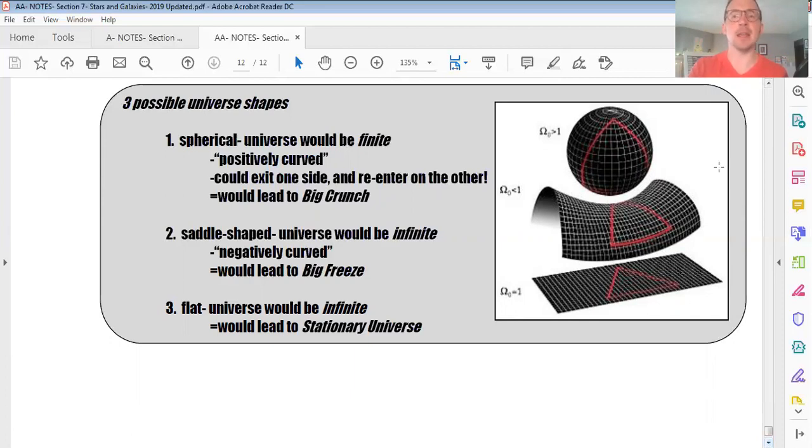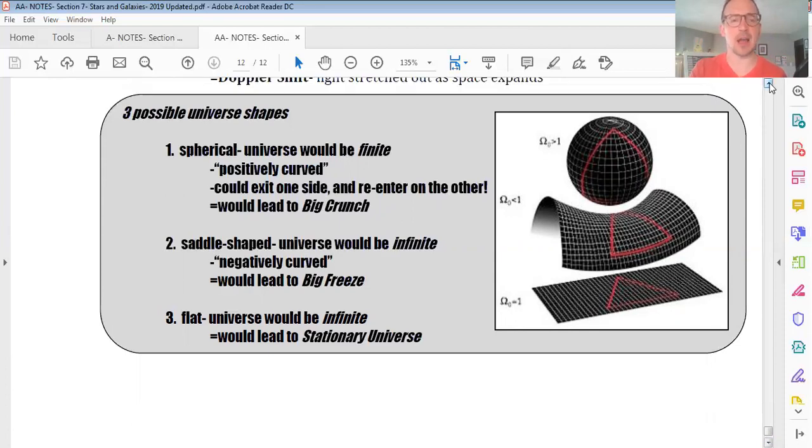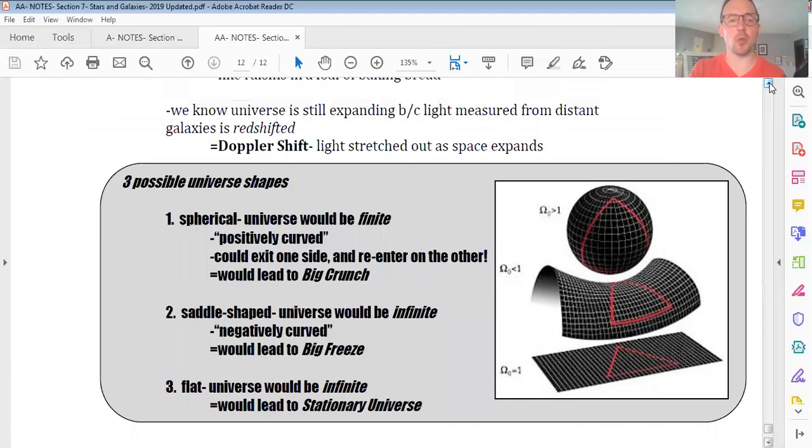And interestingly, Hubble, even though he's given credit for the universe's expansion, was still somewhat uncomfortable with that idea, just like Einstein. But because of Hubble's work, right now we lean towards the universe being negatively curved or saddle-shaped. Everything keeps getting bigger and bigger and farther apart. And in theory, this will eventually lead to the big freeze, which we talked about back in section number 1.